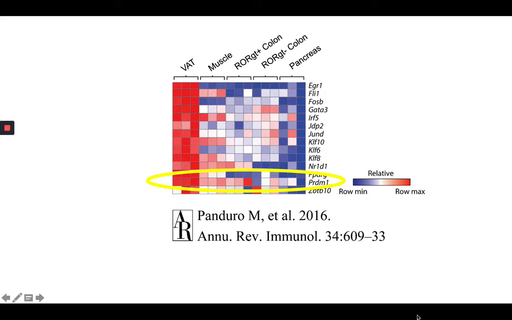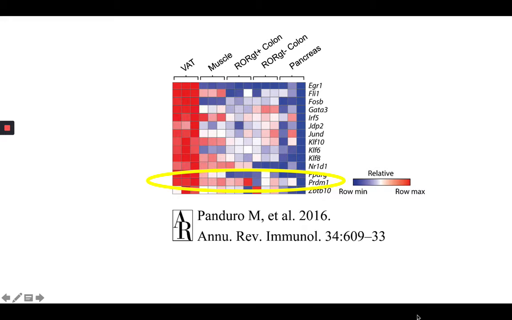In 2016, the Mathis lab published microarray data from Tregs of various peripheral tissues, including the visceral adipose tissue. And what really stood out to us was this gene PRDM1, which encodes for BLIMP1, which is the topic of our talk today. And PRDM1 was highly upregulated in VAT Tregs compared to Tregs from other organs.